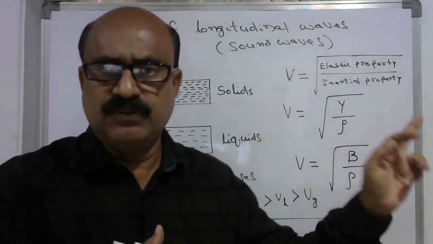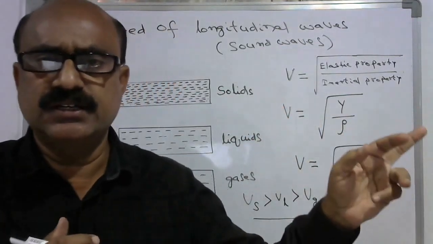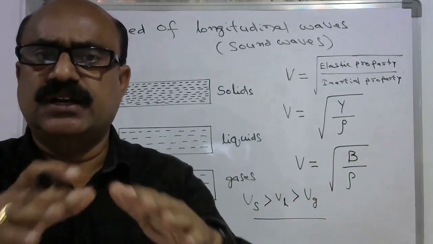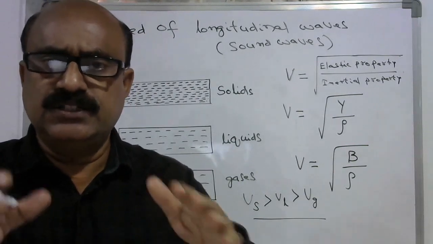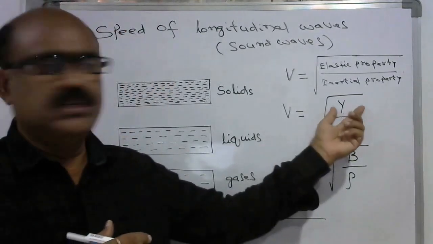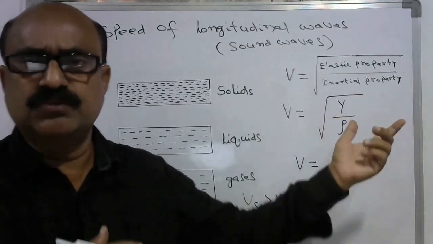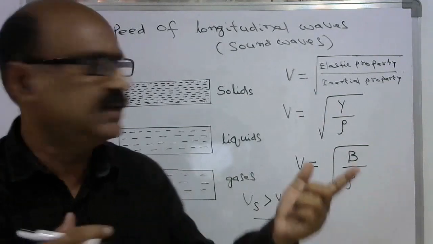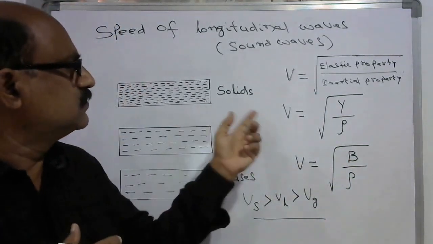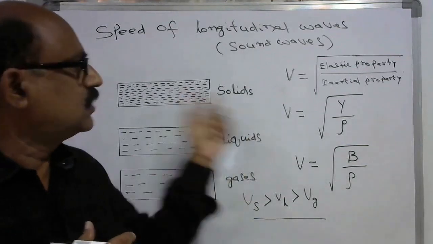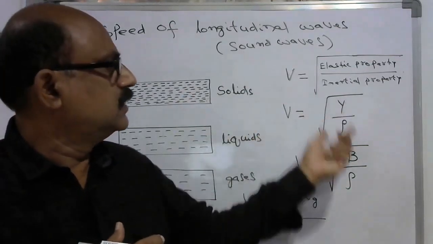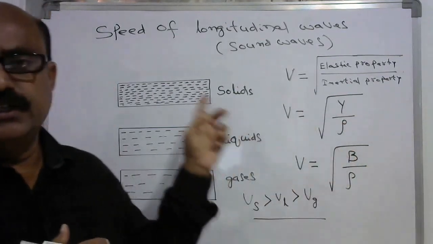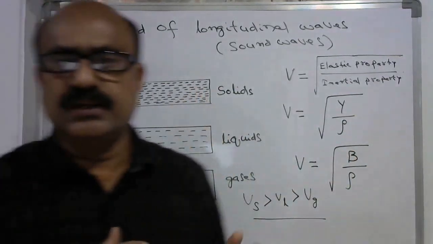That is why we have to consider the stress and strain as longitudinal stress and longitudinal strain, and that is why we are using Young's modulus in the case of solids. Young's modulus is equal to longitudinal stress by longitudinal strain. That is why the velocity of sound in solids is equal to the square root of Y by rho, where Y is Young's modulus and rho is the density of the solid material.